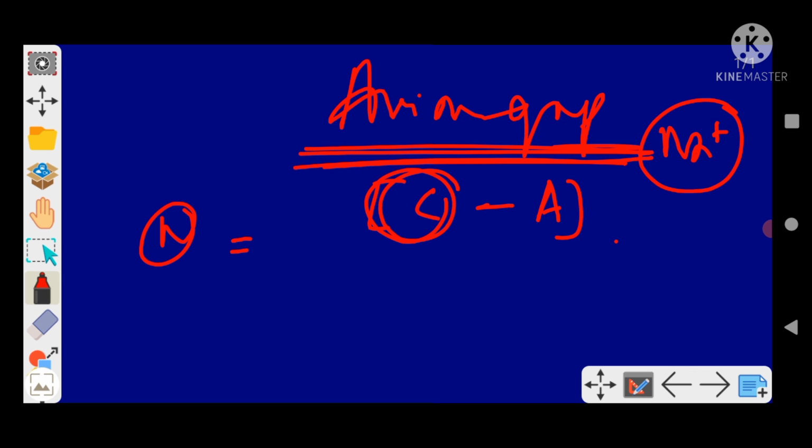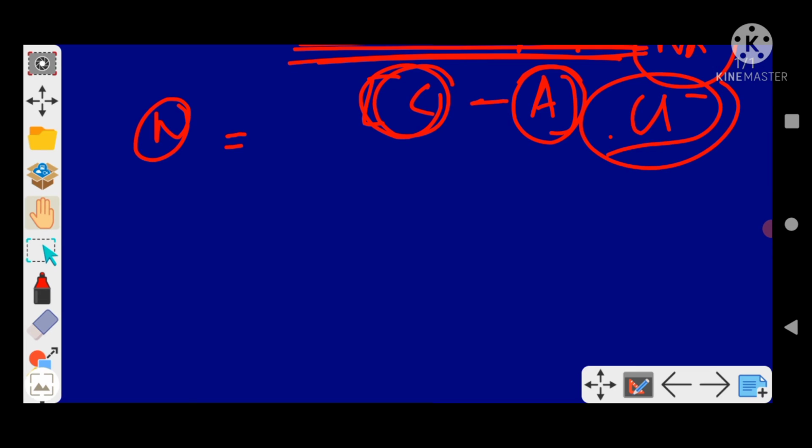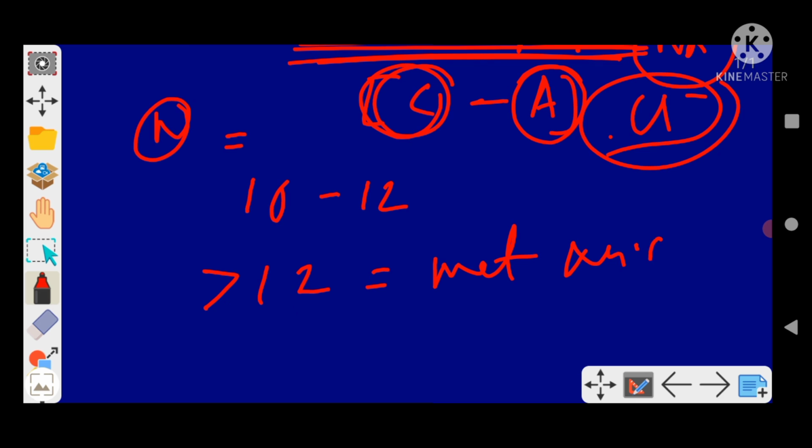We don't take other cations because sodium is the major one. And while we take anions, we take all the negatively charged things, chloride and any other negative ones. So we understood this, right? Now talking about the normal values: normal anion gap is 10 to 12. When it is more than 12, it becomes metabolic acidosis.